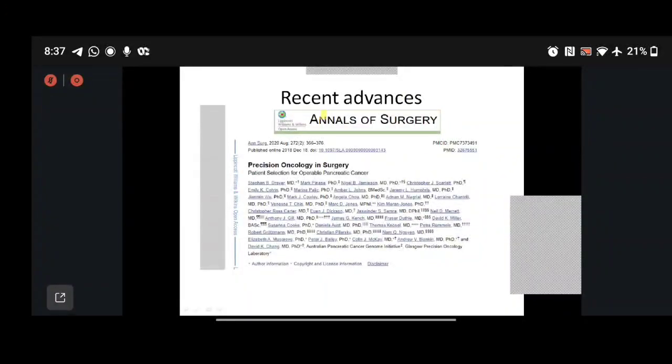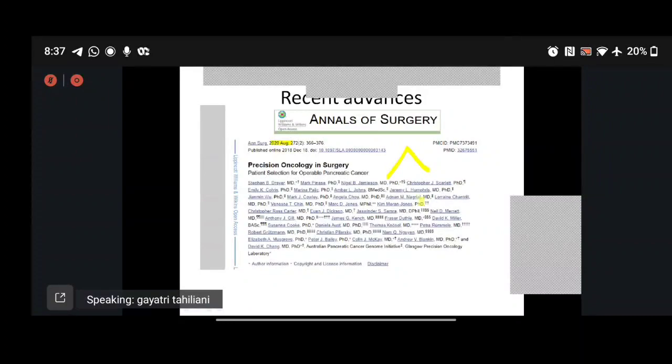The recent advances, just released in August 2020, say that we cannot classify patients as NACT or surgery, as it is an era of precision oncology and individualized surgery. There have to be some markers which say that such patients go into surgery and such patients go into NACT.